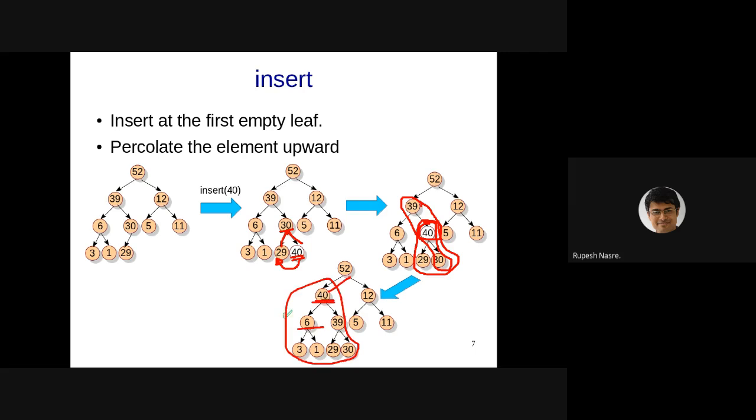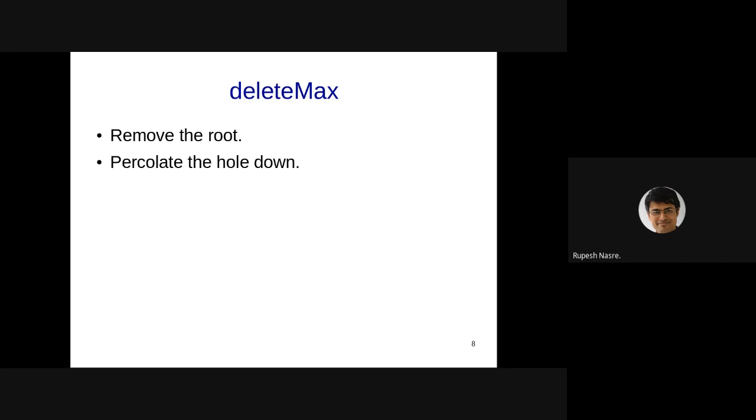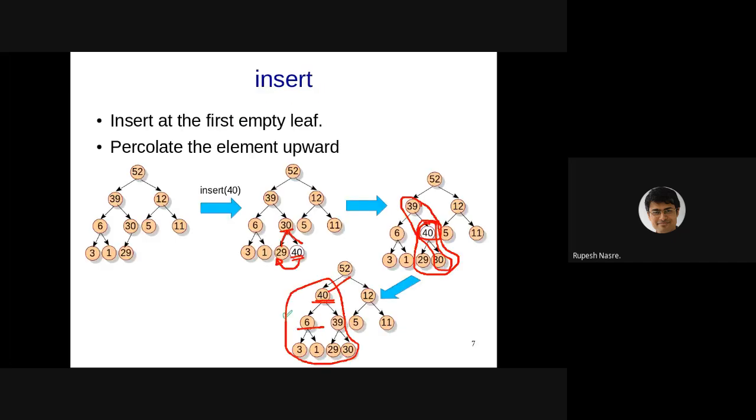Okay, we'll worry about delete max a little later, but one thing I wanted to highlight here is that this percolation upwards was something similar to splaying, or in case of AVL, just that in case of AVL and splay trees, we were using rotations. The rotations were required because we wanted to maintain the BST property. In this case, the heap order property is relatively simple.